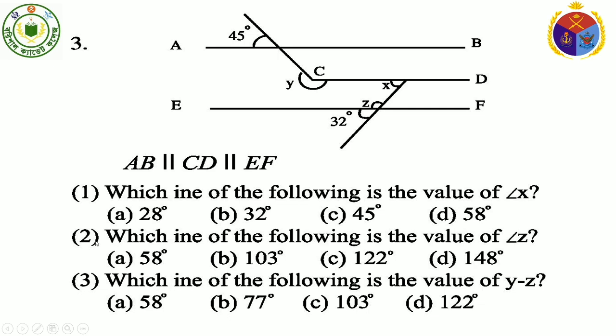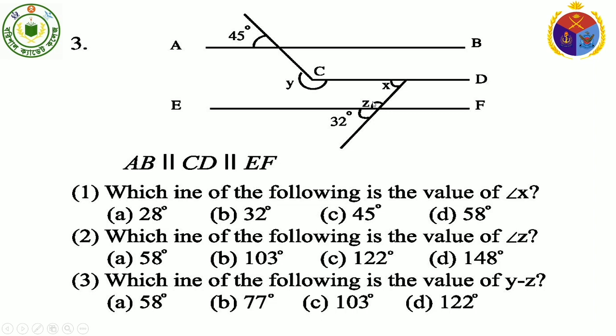Now go for question number 2. Which one of the following is the value of angle Z? See, this is a straight angle and we know the value of a straight angle is 180 degrees.